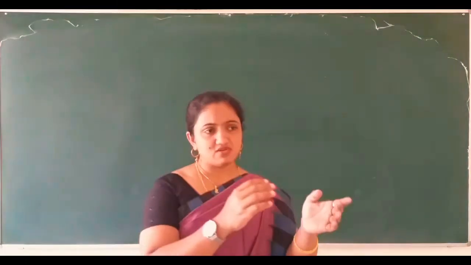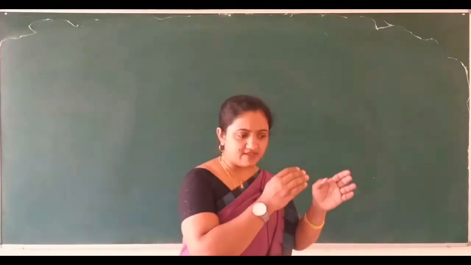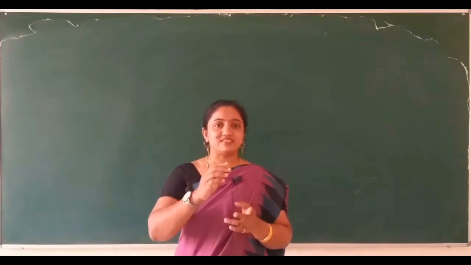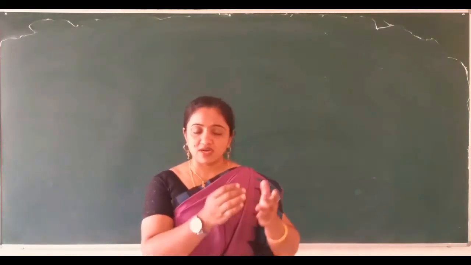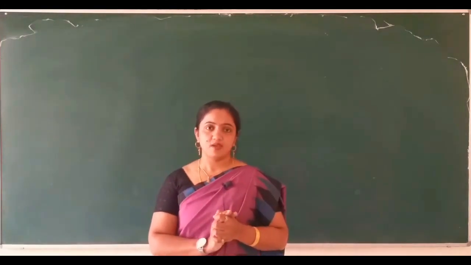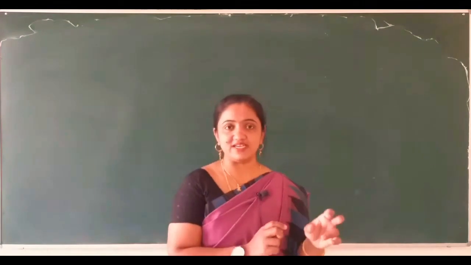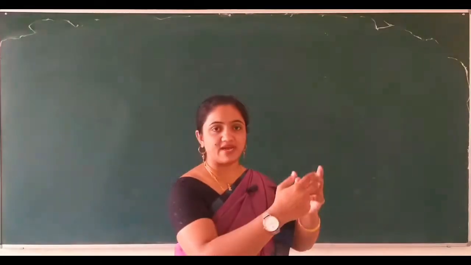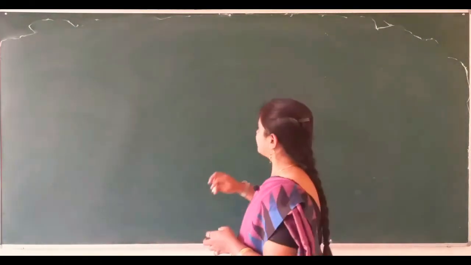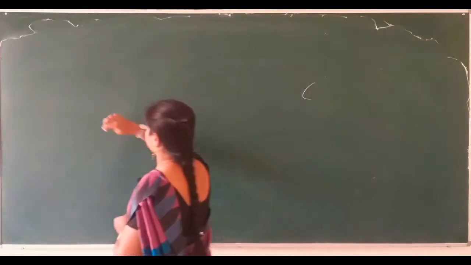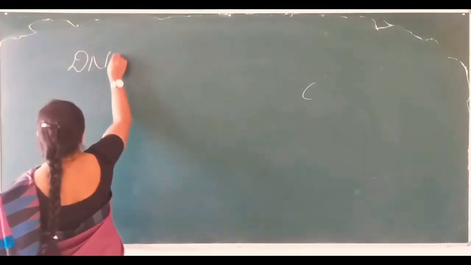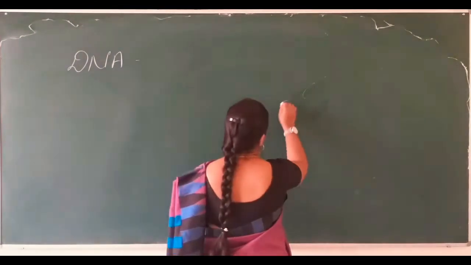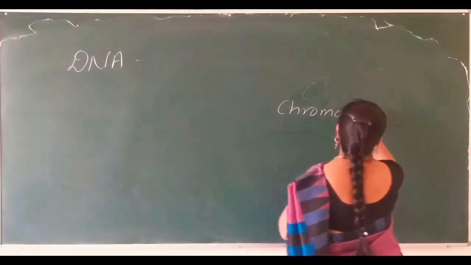Coming to the eukaryotic cell, if we study the eukaryotic cell, the DNA is tightly packed, or covered, or present in the nucleus. Here I am taking the word DNA, but DNA is actually tightly compact, and it forms a beautiful structure known as chromosomes.